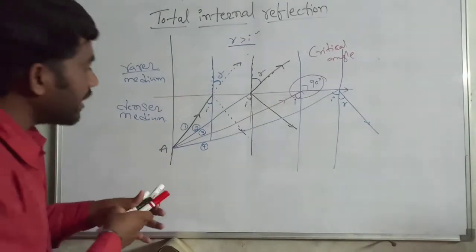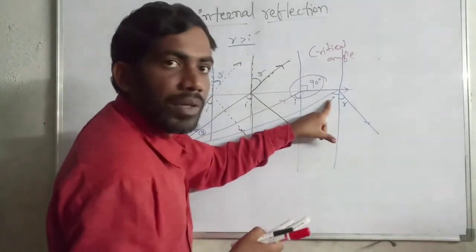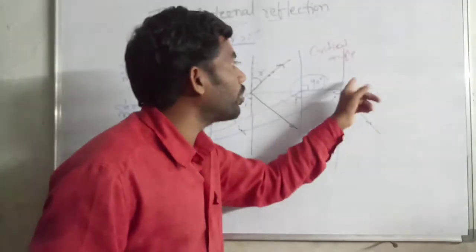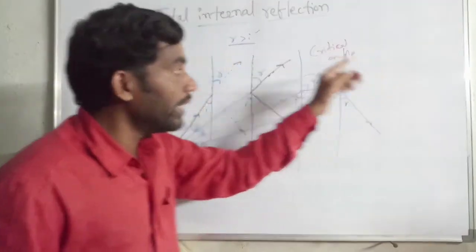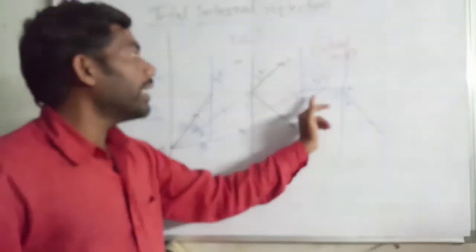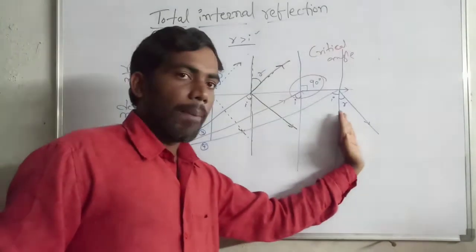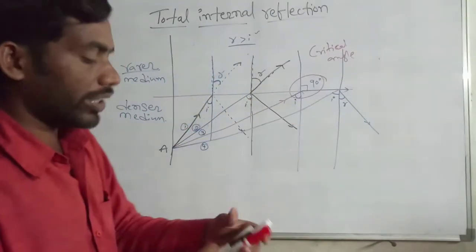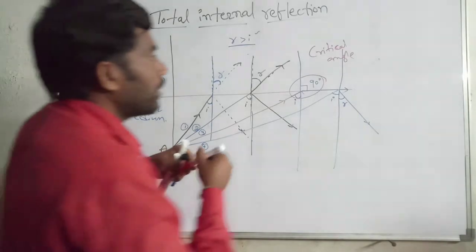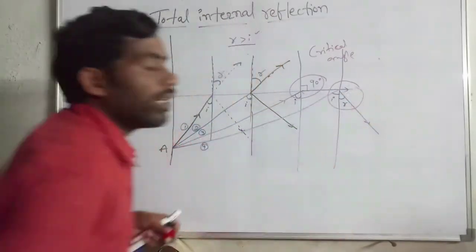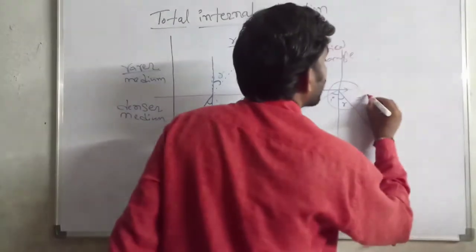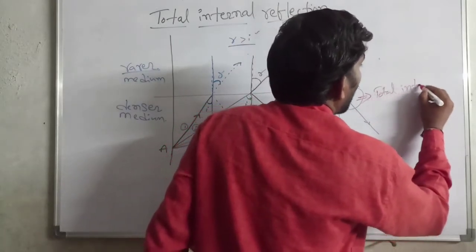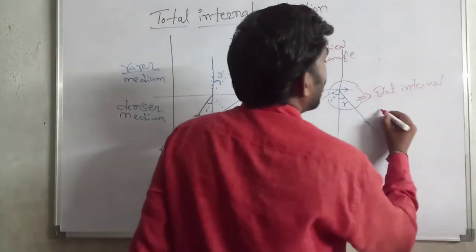After you increase the incident angle beyond this, the ray cannot be refracted or transmitted to the other medium, but it totally comes back to the same medium. This situation we call total internal reflection.